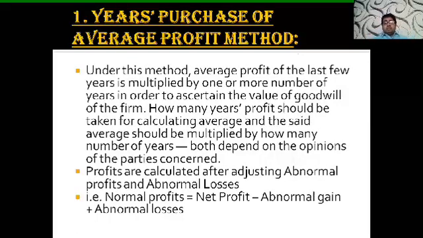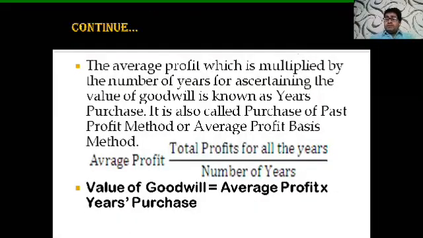In our slide also I have given there, profits are to be calculated after adjusting abnormal profit and abnormal losses. That is, the normal profit is equal to net profit minus abnormal gain plus abnormal losses. The average profit is to be multiplied by the number of years, which I have already said. So by this, we are going to get the goodwill.